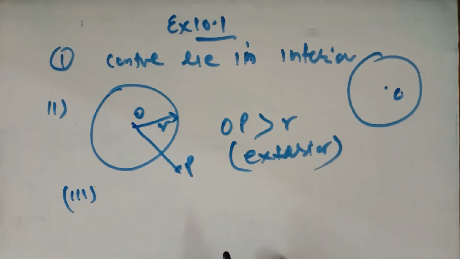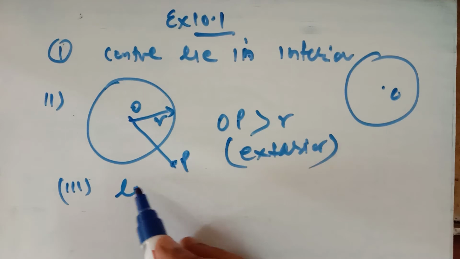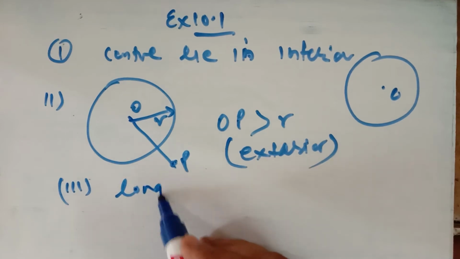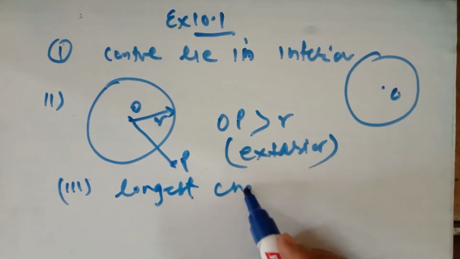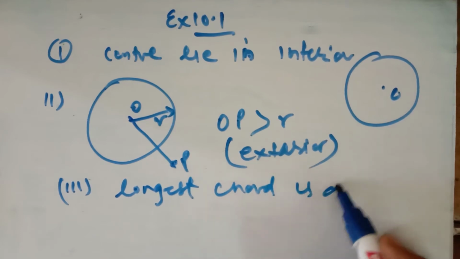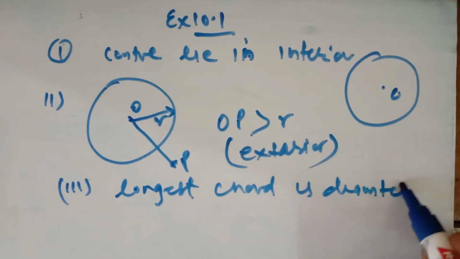Third part: the longest chord of the circle, I have already explained. The longest chord of the circle is the diameter of the circle. It's the diameter of the circle.